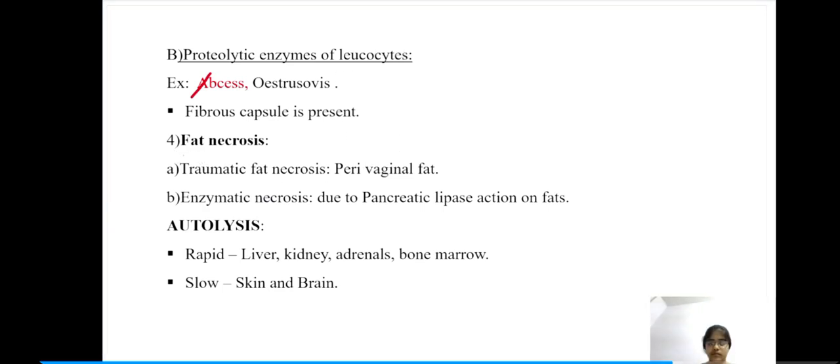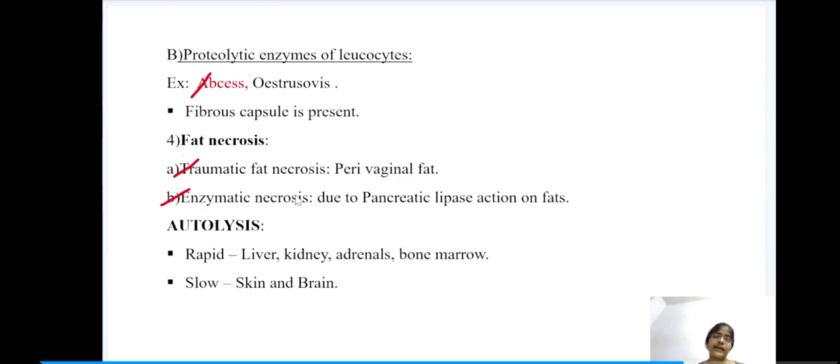Next we have fat necrosis. Under fat necrosis we have traumatic fat necrosis and enzymatic fat necrosis. Traumatic fat necrosis is seen in perivaginal fat. When there is trauma, the fat cells get engulfed by the macrophages. These appear as foreign body giant cells, which again appear as nodules at this region.